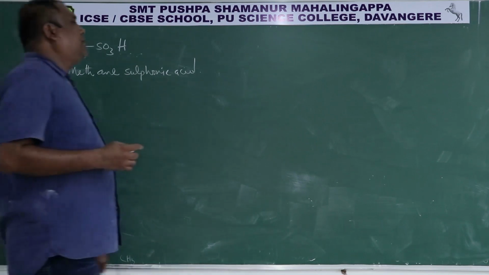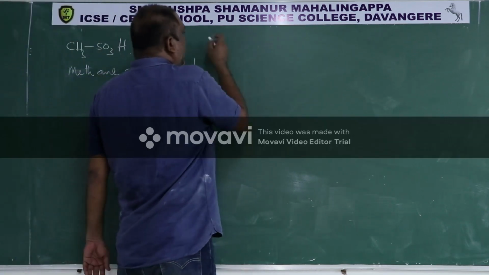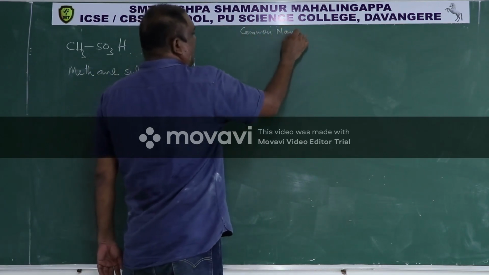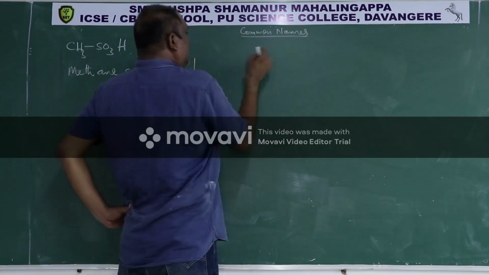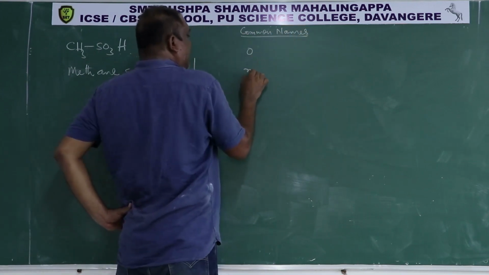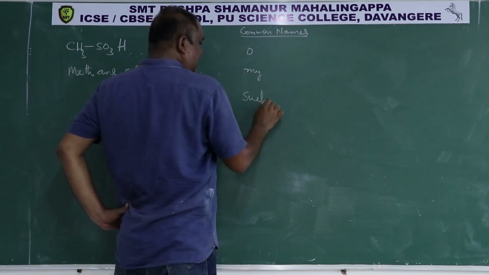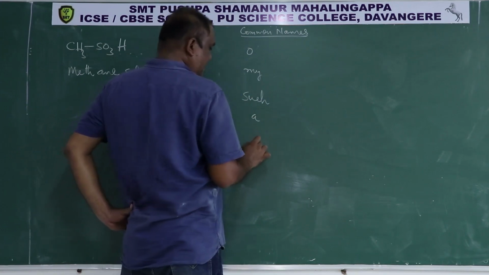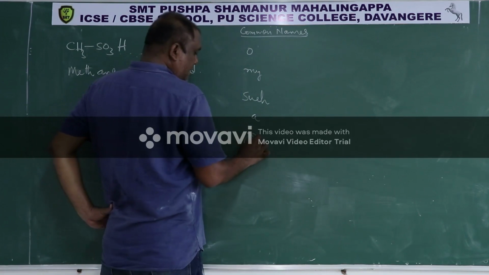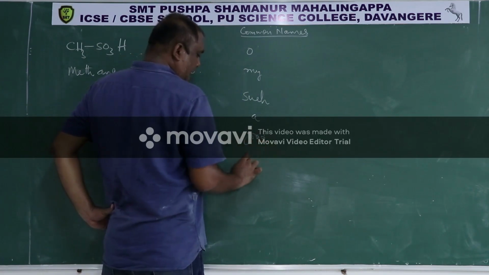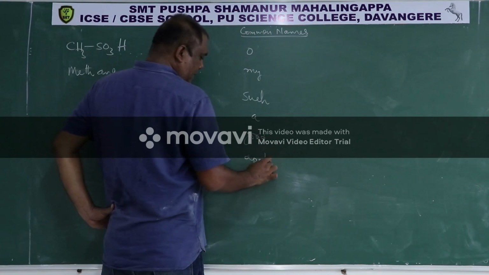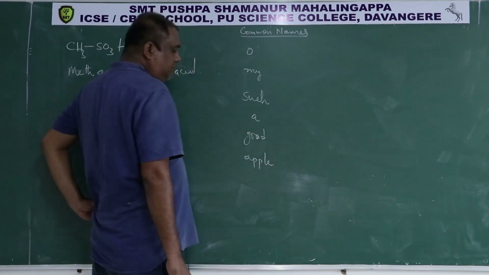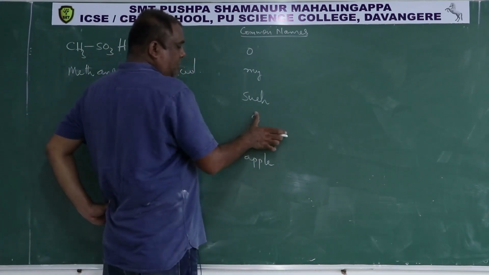Now I am writing the common names like this: Oh my, such a good apple.